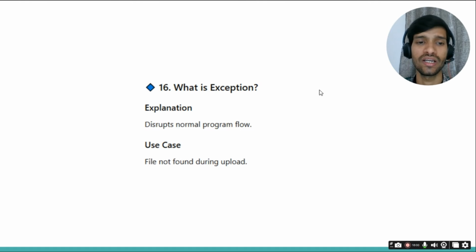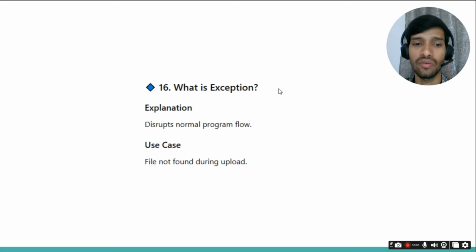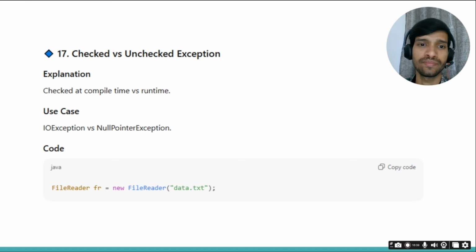Then, what are exceptions? As we know, an exception interrupts the normal flow of the program. So we need to write custom exception classes, whether it is a customer not found error or a payment failed error. We need to write any kind of exceptions so that the API user, who is consuming the API, can get a good response, and that will be helpful for them as well as for the developer to find out what kind of issue there is. So the business logic will not get interrupted.